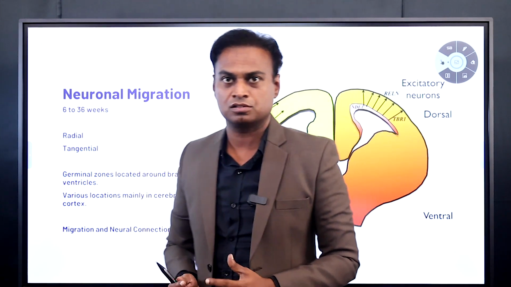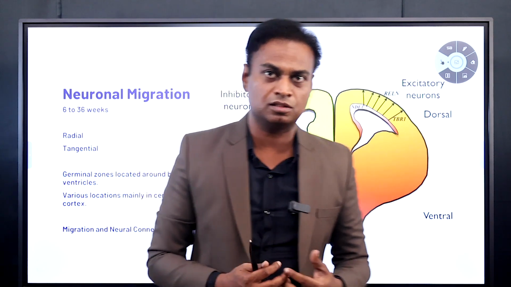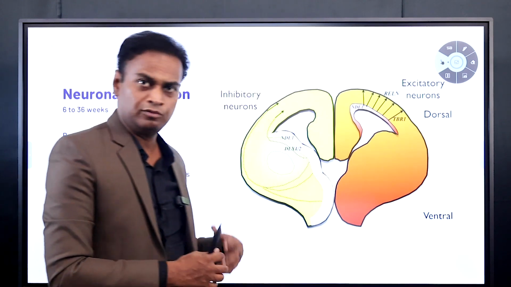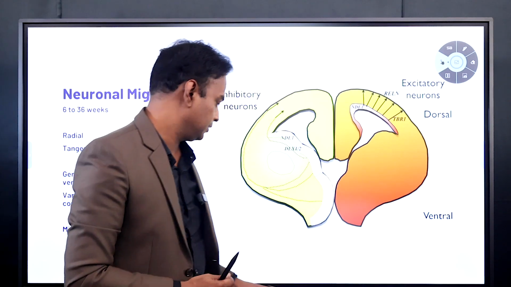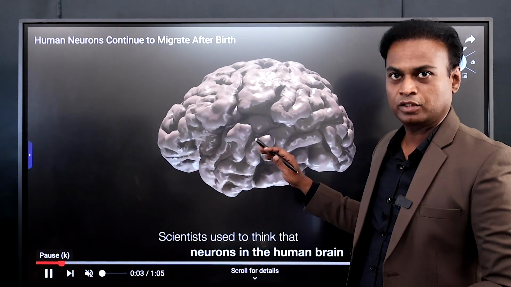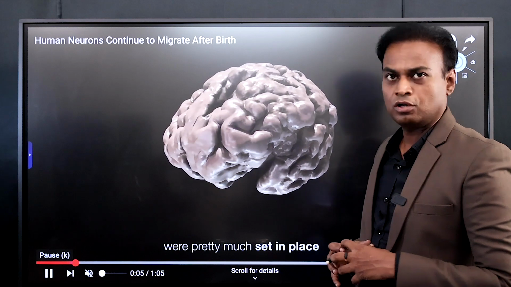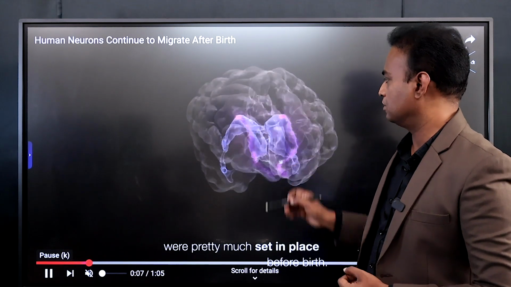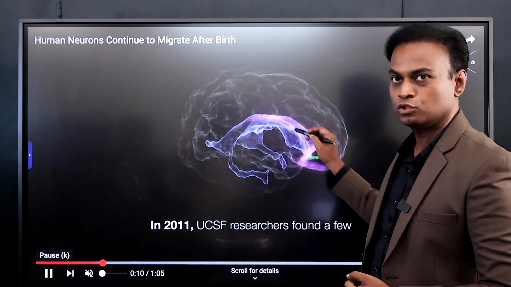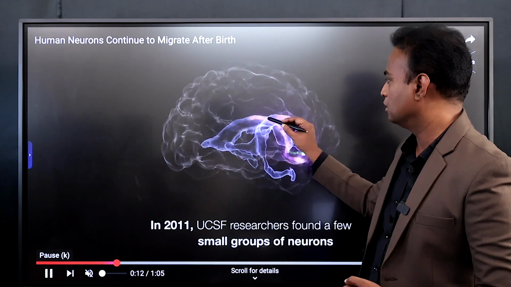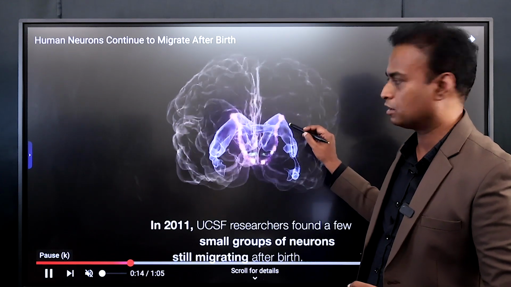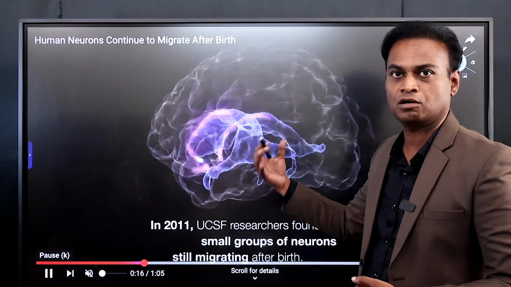Now we will check this in the video, how this happens in the animation. Okay, I will show you real videos as well. You can see this is the brain, and the neurons start migrating in the brain. So these are the empty hollow spaces, or ventricles, I have said. The orange one or the pink one in this is where the neurons are originating.